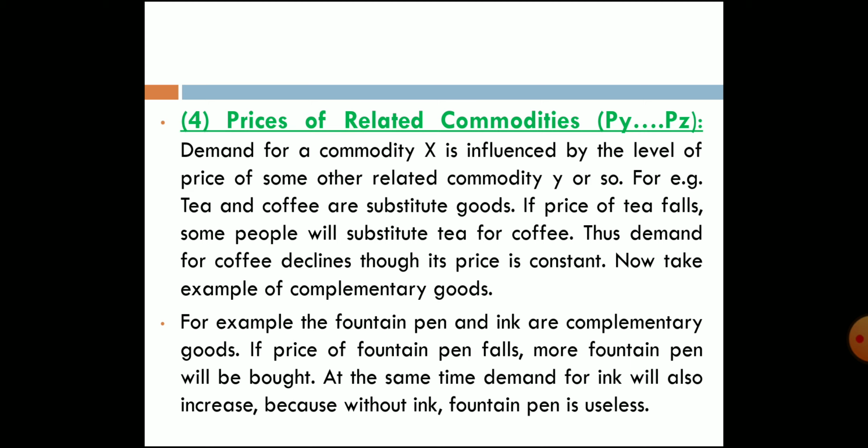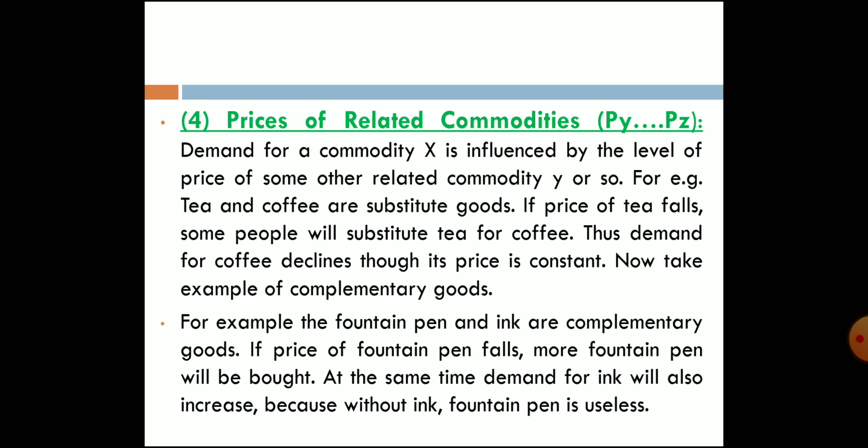So whenever the price of a related commodity changes, demand will also change. Whenever the price of tea increases, you purchase less tea and focus more on coffee. For complementary goods, whenever the price of fountain pens reduces, you purchase more fountain pens and simultaneously more ink.